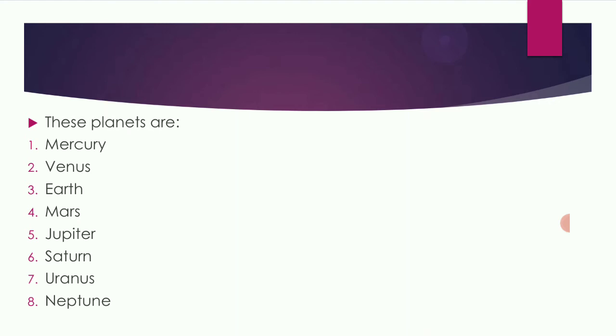Last, Neptune. Neptune is the eighth and the farthest planet from the Sun in the solar system. It is nearly 17 times heavier than the Earth and the third most massive planet in the solar system.